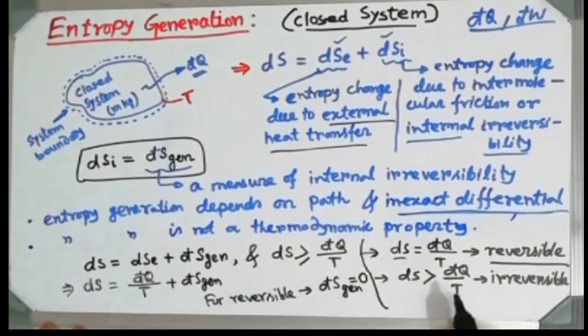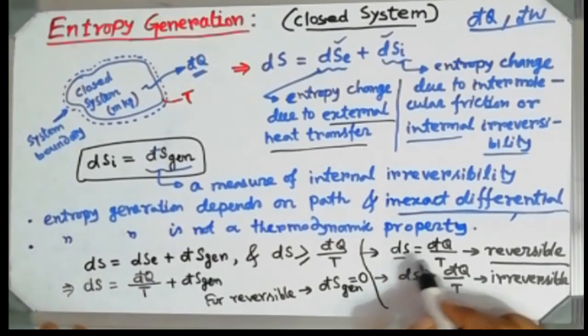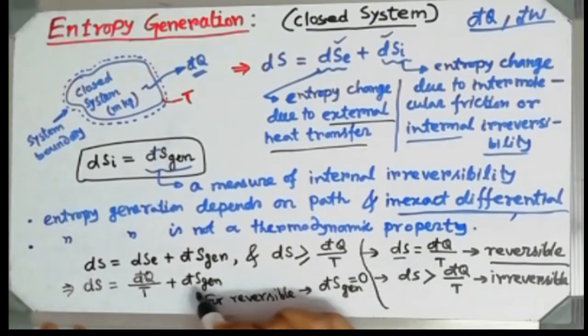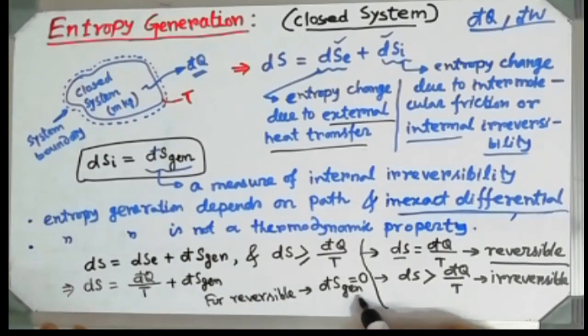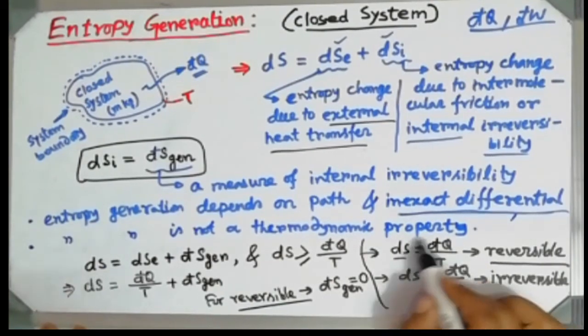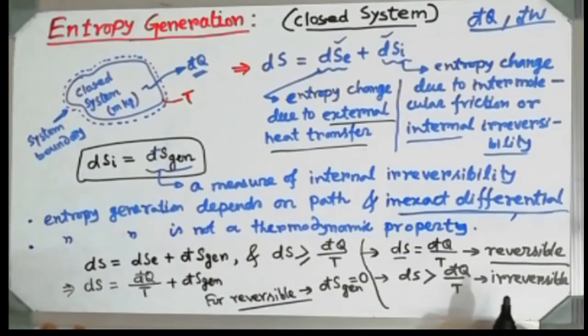Because for a reversible process the change of entropy deals only with the heat transfer. So d cut S gen, or entropy generation, must be equal to 0 for a reversible process. Otherwise we cannot follow this relation which is coming from the entropy principle.